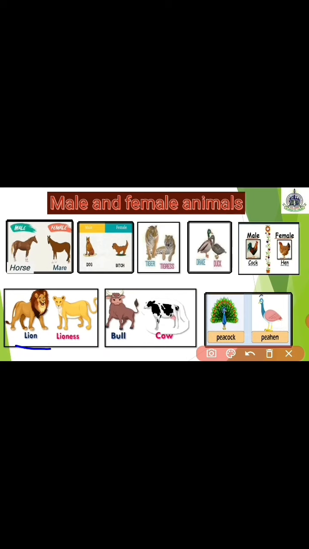Lion is male, lioness is female animal. Bull is male animal whereas cow is female animal. Peacock is male bird whereas peahen is female bird. Understood, children? What you have to do, you have to see this video again and again and try to learn. Okay, students?